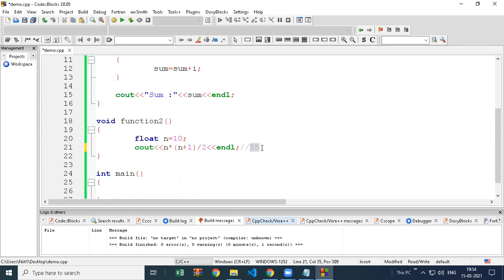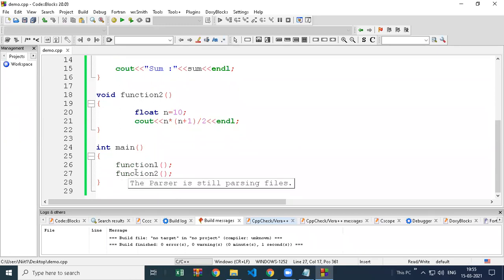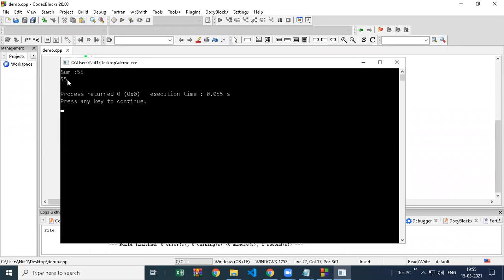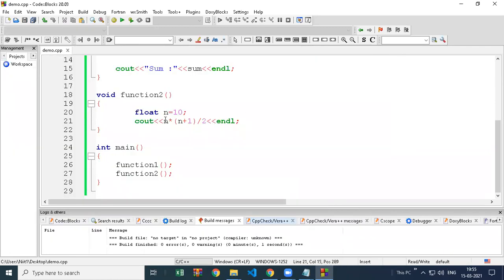N value is 10 into n plus 1. N is 10, so 10 plus 1 is 11. So 11 into 10, 11 tens are 110, divided by 2 is nothing but 55. So by using the formula of sum of first n natural numbers, we got the answer 55 in just one line of code. So if I write function 1 and function 2 and run, both are giving the same answer. This answer is given by the first function, this answer is given by the second function. Both are printing the same result.